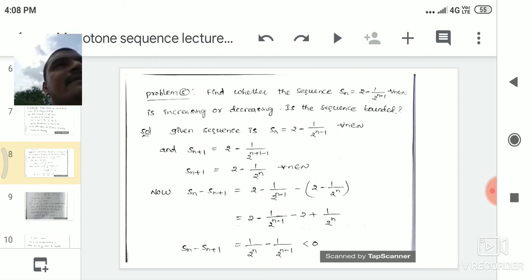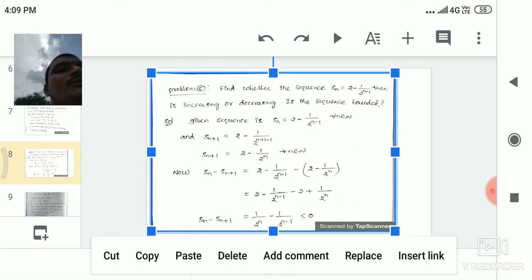1 by 2 power n is the nth term, and 1 by 2 power n minus 1 is the n minus 1th term. So here Sn minus Sn plus 1 is 1 by 2 power n minus 1 by 2 power n minus 1.